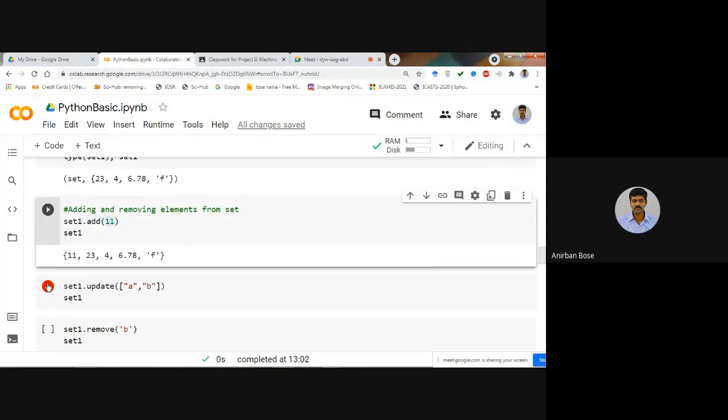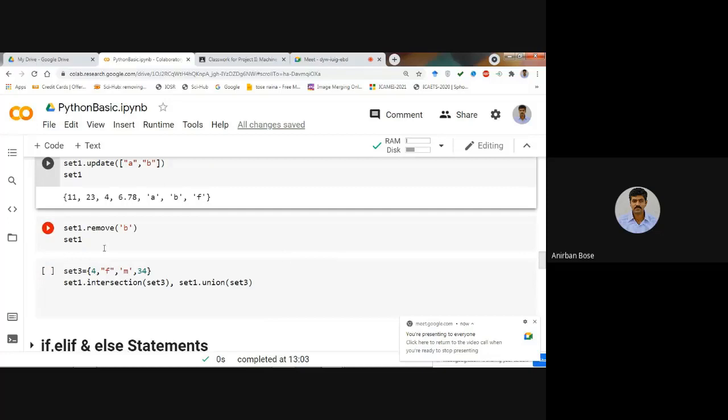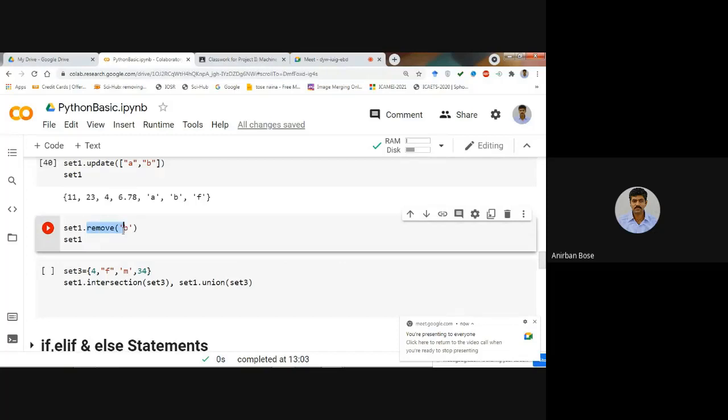Clear? So if you execute, you see that if you want to remove a particular element from the set, the command is set1.remove, and then you write that particular value or element, and you will find that it will be removed.